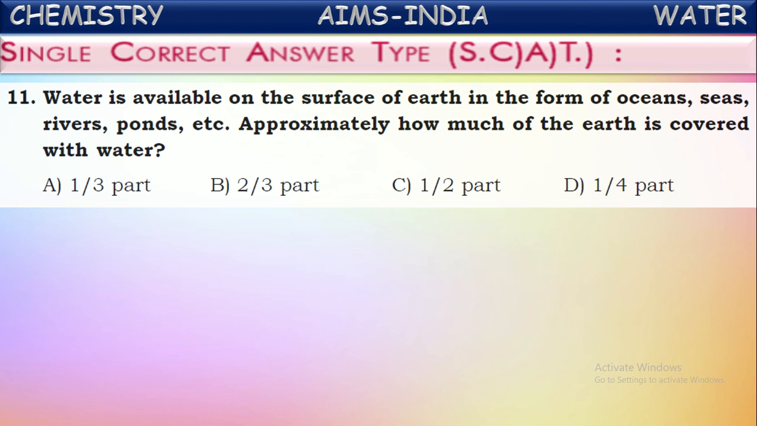Let us see the first one. Water is available on the surface of the earth in the form of oceans, seas, rivers, ponds, etc. Approximately how much of the earth is covered with water? Around two-thirds of the earth is covered with water in the form of different water bodies like oceans, rivers, lakes, ponds. So two-thirds of the earth's surface is covered with water.